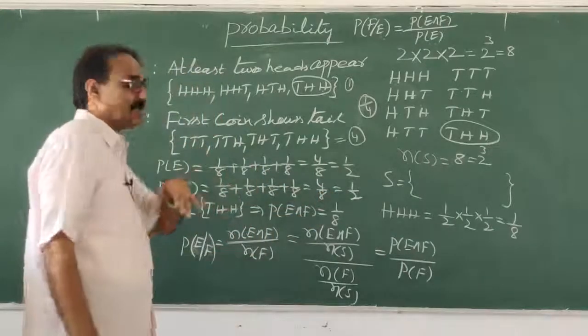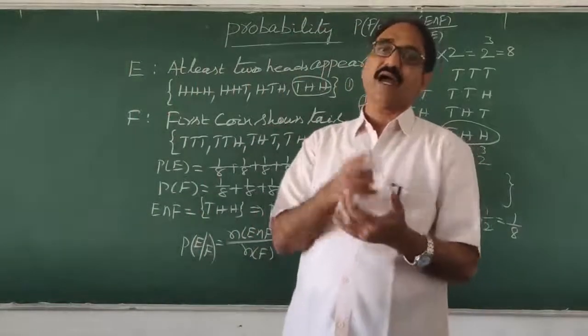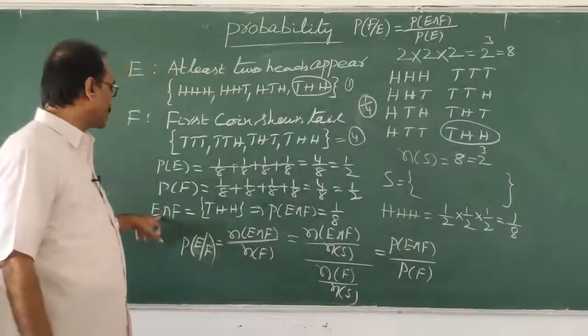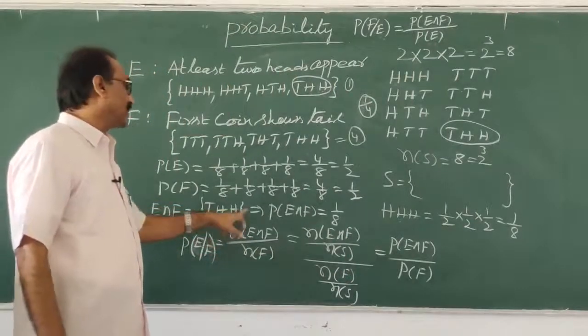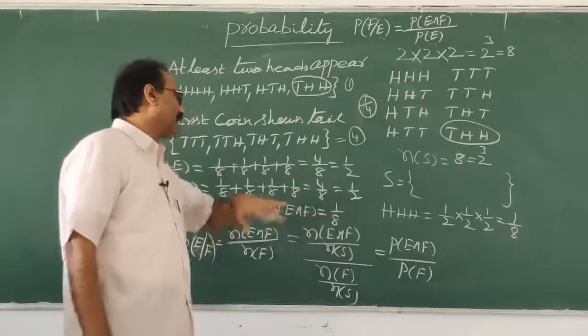Now, is anything common there? What is common now? It should be 2 heads, at least 2 heads, and then the first point is a tail. So the first point is a tail and 2 heads means what is there? Tail, head. So what is the probability now? 1 by 8. So the probability of E intersection F is equal to 1 by 8.